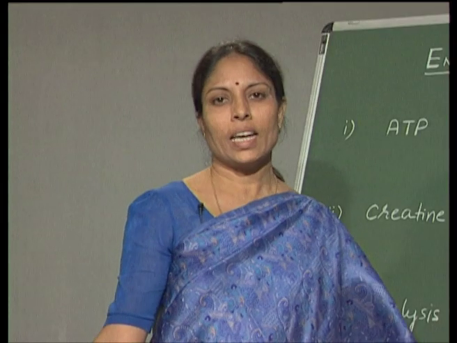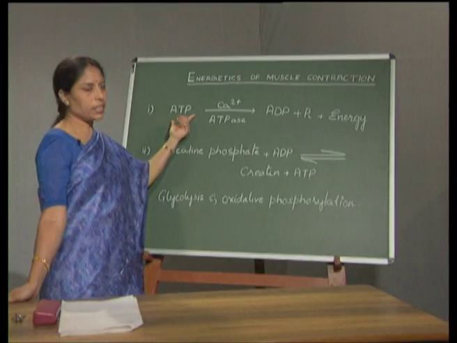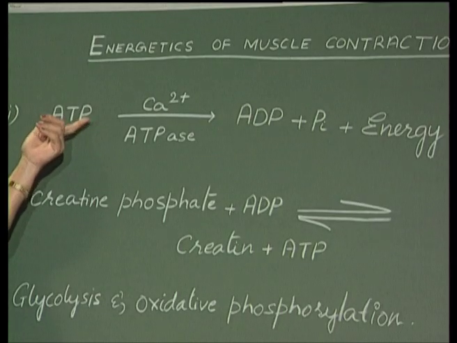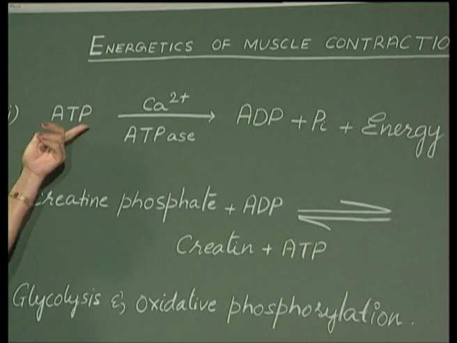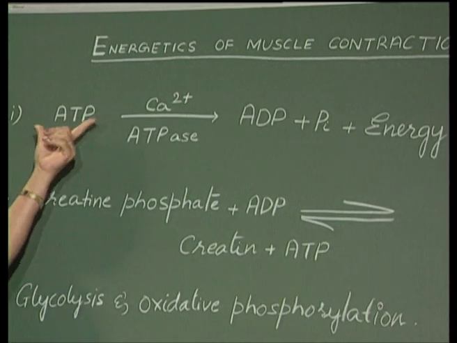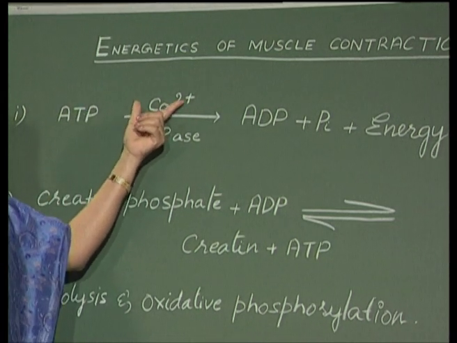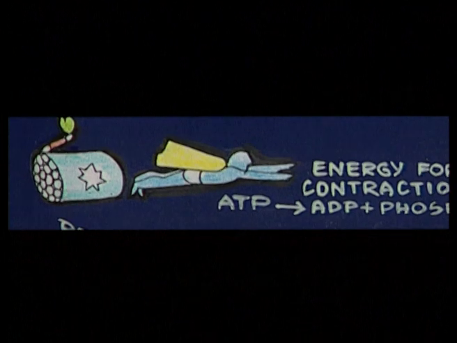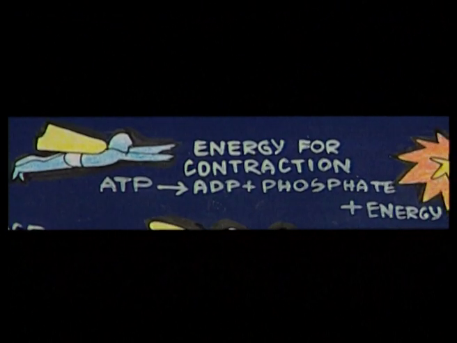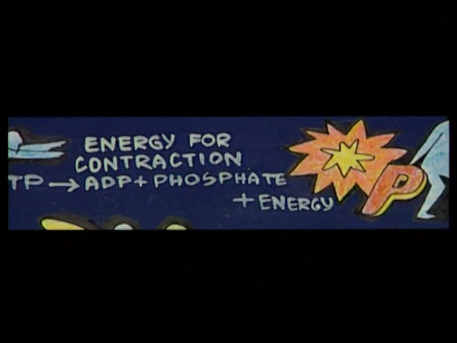So, coming to the energetics of muscle contraction. Now, ATP is the very immediate source of the energy required for muscle contraction. This ATP, adenosine triphosphate, in the presence of calcium ions and ATPase enzyme, splits into ADP and inorganic phosphate, and at the same time releases the energy required for the contraction.